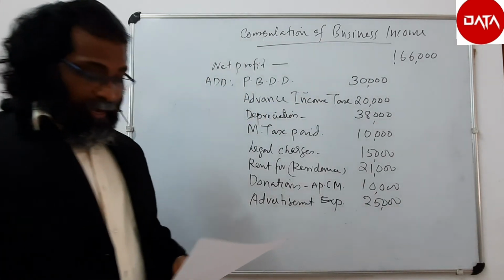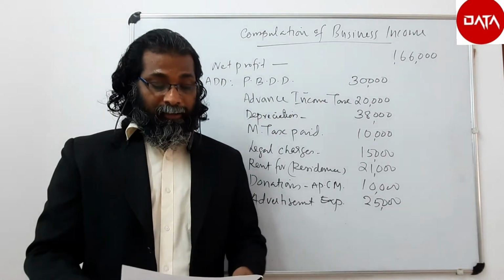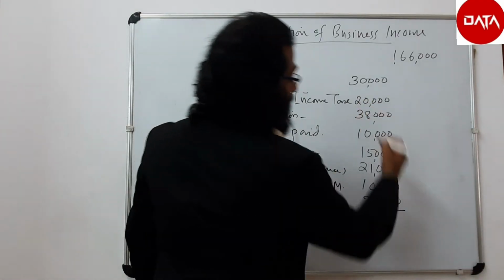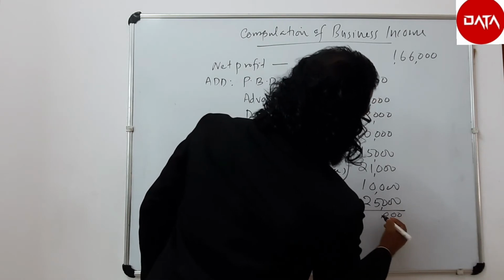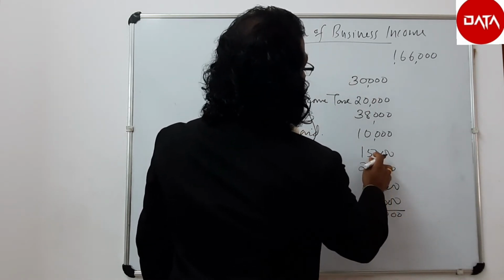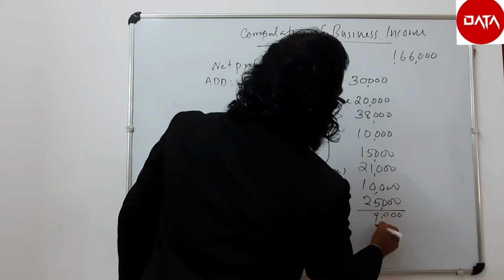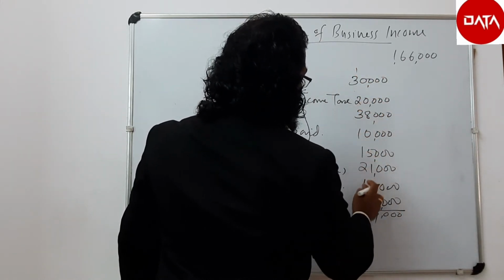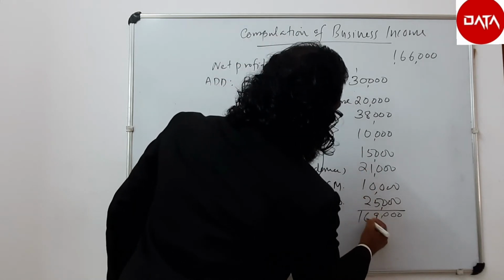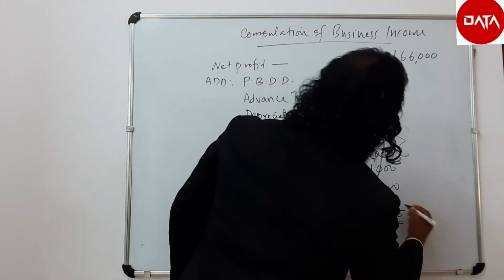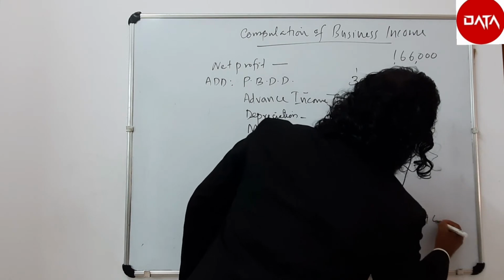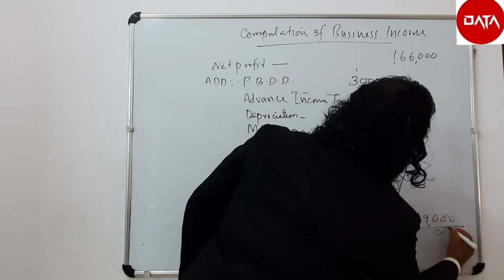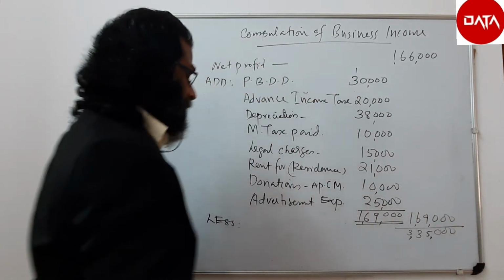So these are the items to be added back as per the debit side of the P&L account. The total of this will be 1,69,000 to be added. Therefore, it will be 3,35,000.